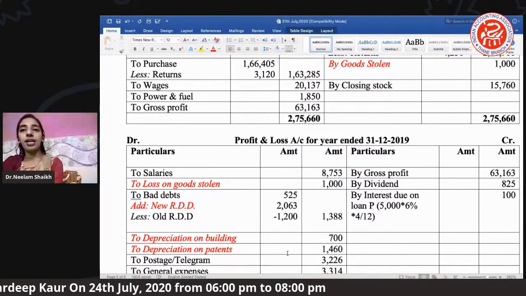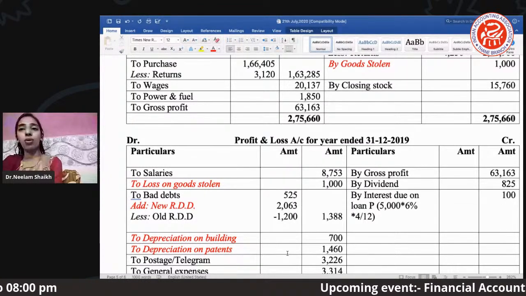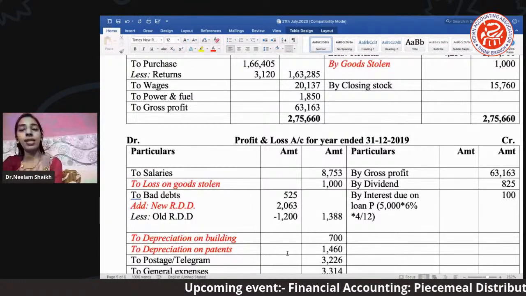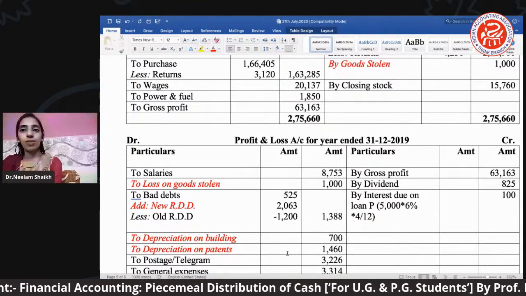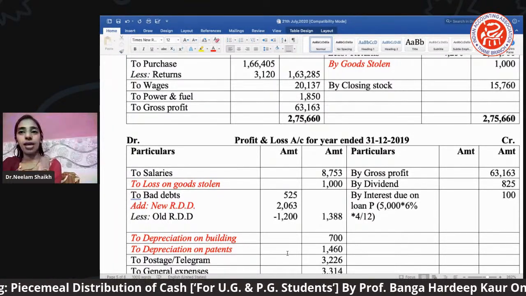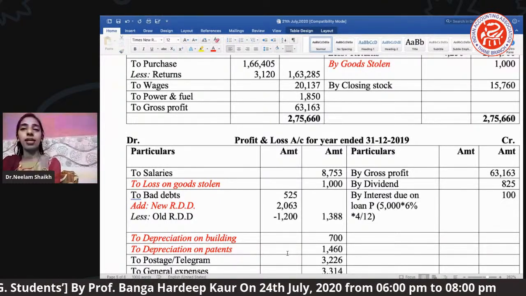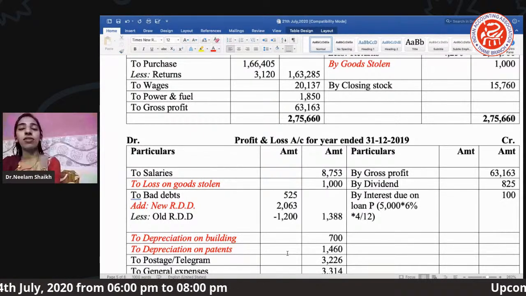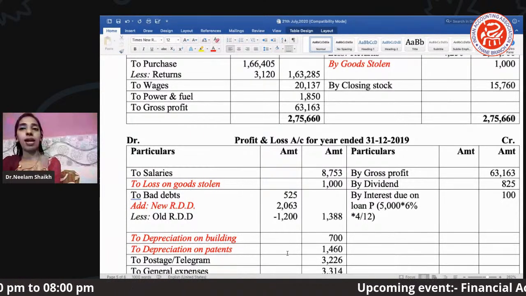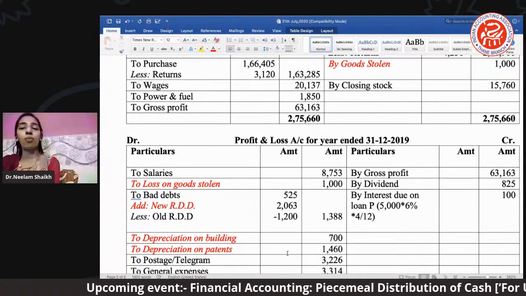Credit में हमारे पास क्या है? Dividend है. It is one of your indirect income. Then interest due on loan. If you remember, this was one of the hidden adjustments which they have given us. That hidden adjustment has been calculated. Here they have given, see, 5,000 was there and 6% का rate of interest उन्होंने बताया था. Now you can calculate it for the 4 months. Okay, 4 months, because they have given you the date, and you can calculate we are getting an interest due which is of only 4 months, which comes 100.